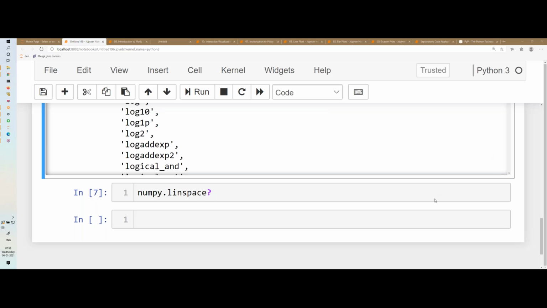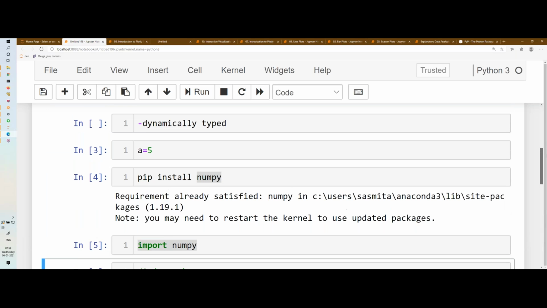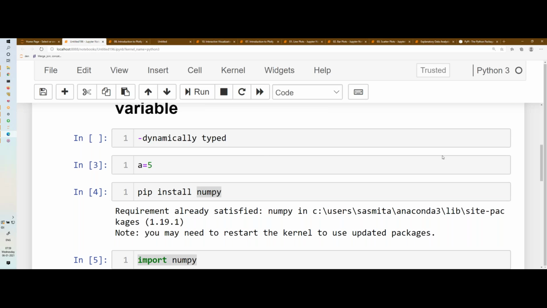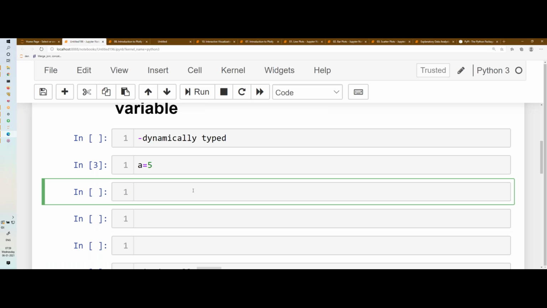Now, once you know that, we'll go with the variable topic that we were discussing. So what is a variable? A variable is nothing but your container. So how to declare a variable? You just assign the value to your variable directly, for example, a equals 5.